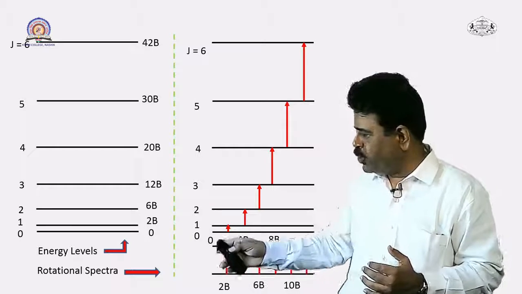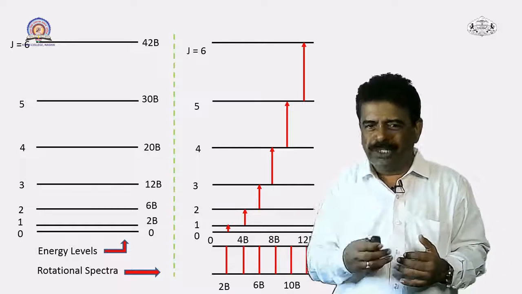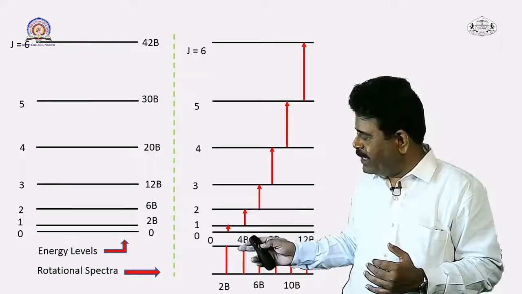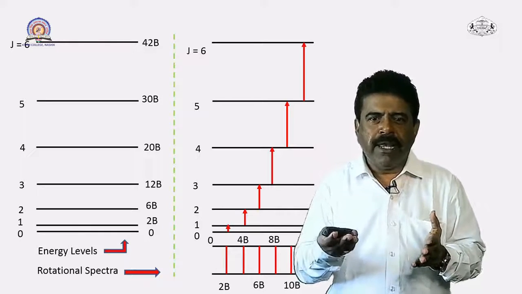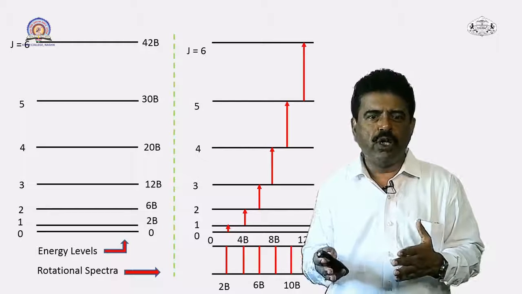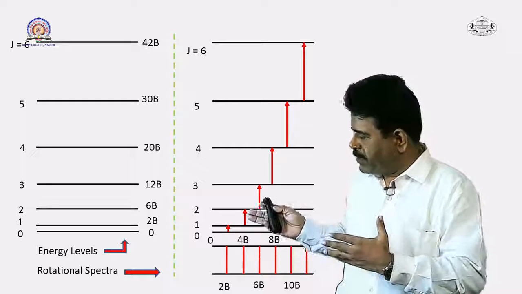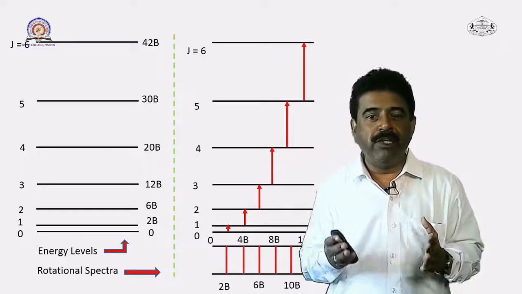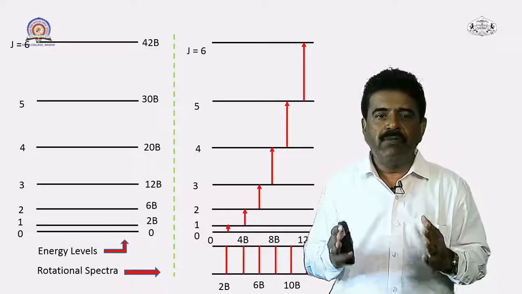At the bottom I have shown the lines that appear in the absorption spectra because of these transitions. The first line is 2B, then 4B, 6B, 8B, 10B and 12B. So, like this you can see the spectral lines, and the selection rule is strictly followed, delta J equal to plus or minus 1. This is the actual spectra we have just seen because of the transitions, and these spectral lines are equally spaced. So, for a rigid diatomic molecule the spectral lines are equally spaced.